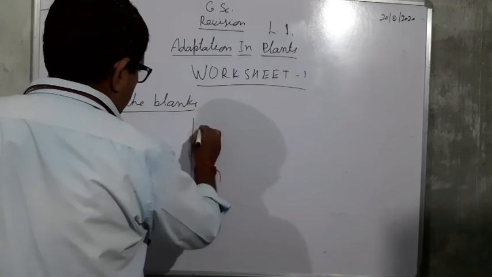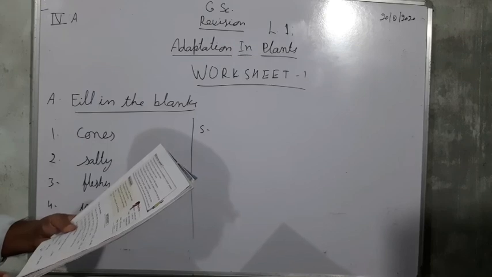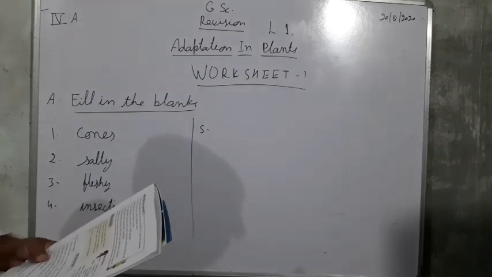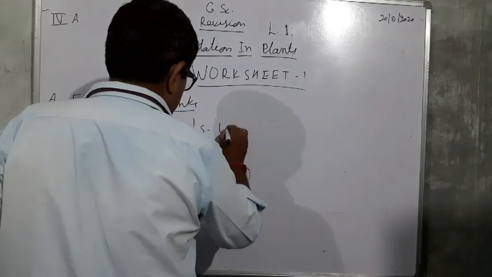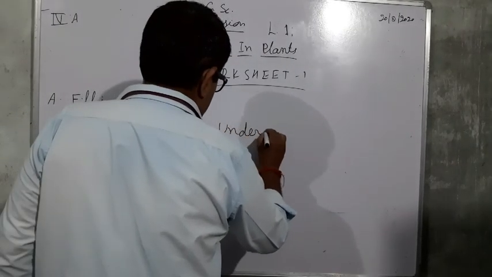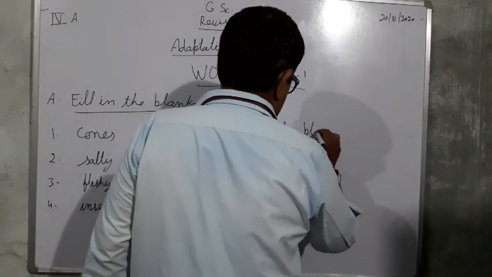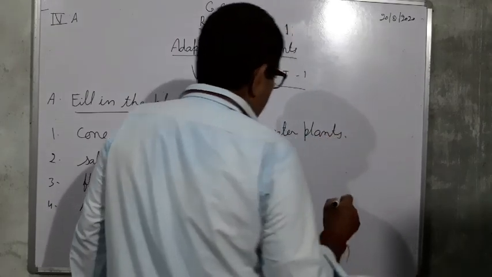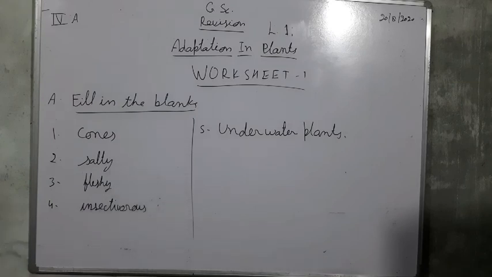And fifth, they breathe through small air spaces in their stem. Which type of plants? Underwater plants. So that's for today. Next time we will discuss the right answers and the rest of the questions you can study. Thank you.